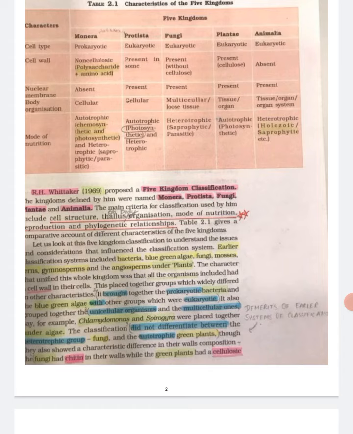Body organization: in Monera and Protista, cellular; in fungi, Plantae and Animalia, multicellular, with loose tissue in fungi, and tissue, organ and organ system level in Plantae and Animalia. Mode of nutrition: autotrophic, chemosynthetic and photosynthetic, and heterotrophic, saprophytic and parasitic in Monera. Autotrophic, photosynthetic and heterotrophic in Protista. Heterotrophic, that is saprophytic and parasitic, in fungi. Autotrophic, that is photosynthetic, in Plantae, and heterotrophic, that is holozoic and saprophytic, etc., in Animalia.